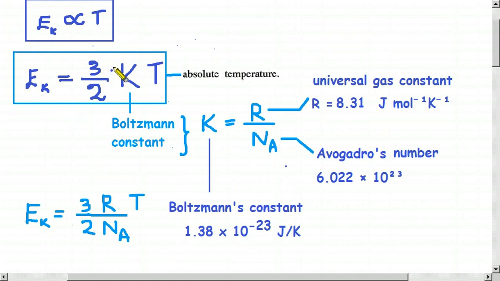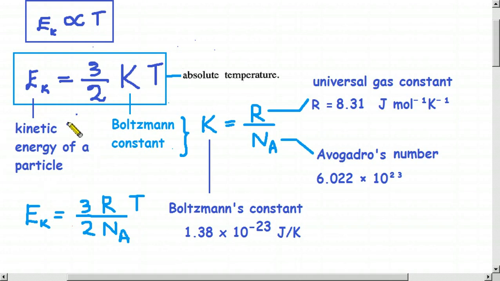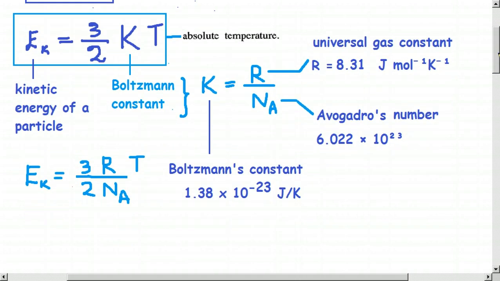So children, what is this kinetic energy? Avogadro said that this number is what? The number of particles in a mole, the number of particles in a mole. Therefore, this gives the kinetic energy of a particle. Therefore we can write like this. Then let us go to the next step. I explained all these symbols and how to calculate this Boltzmann constant if we happen to do it.